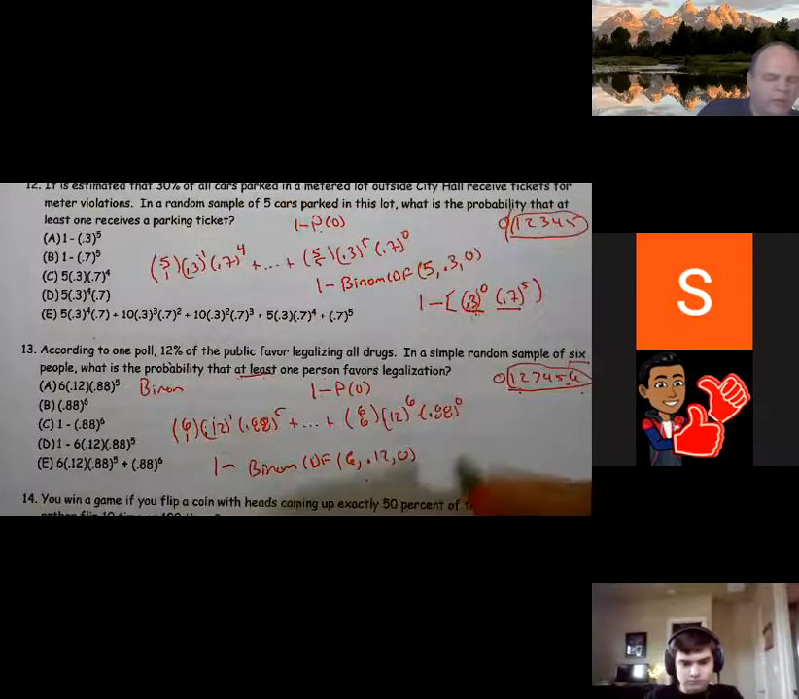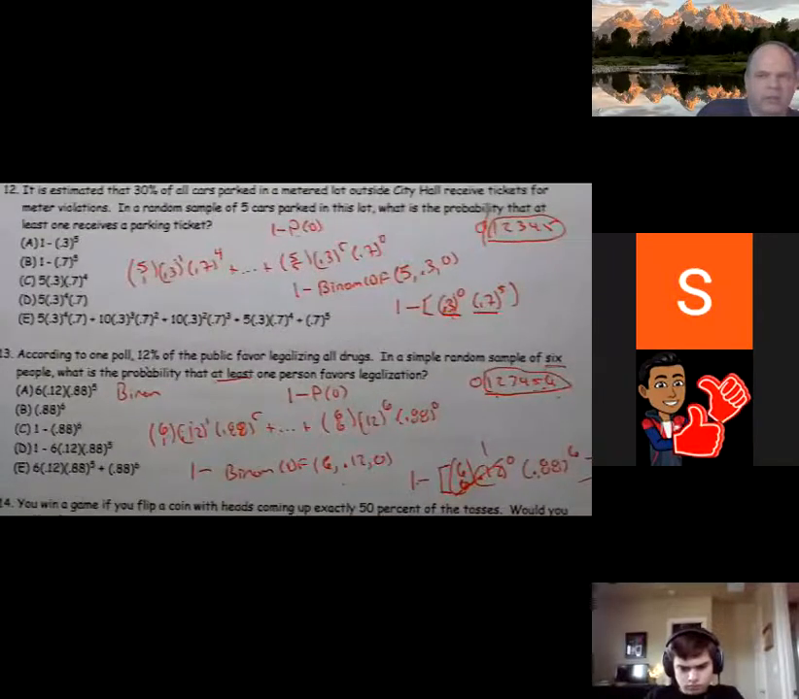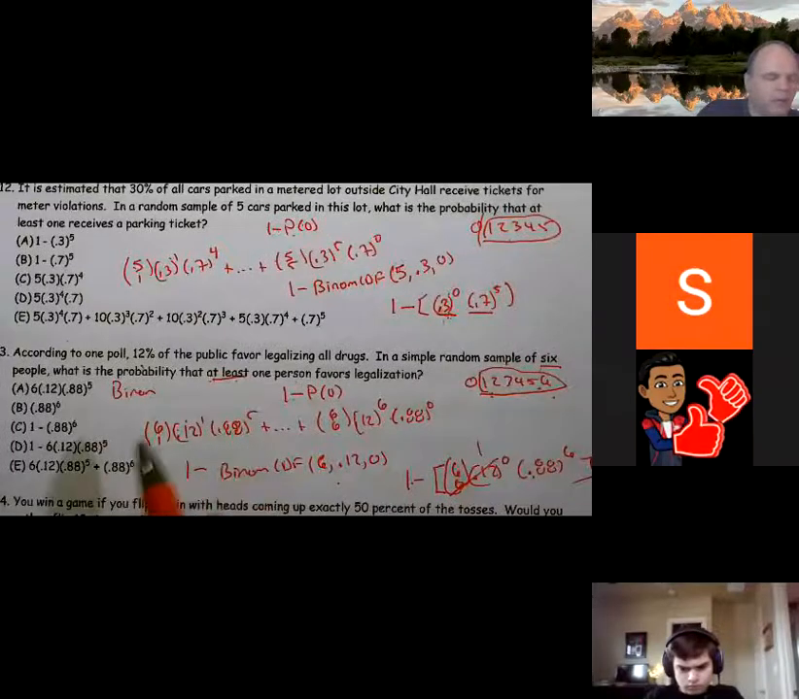This equates to 1 minus 6 choose 0, 0.12 to the 0, 0.88 to the 6. This part becomes 1, and we have 1 minus 0.88 to the 6th power.